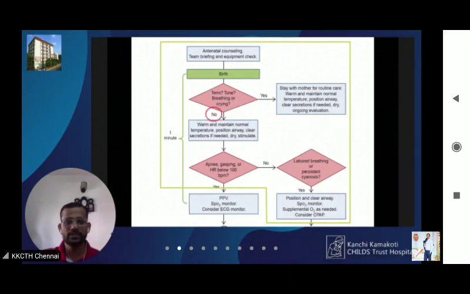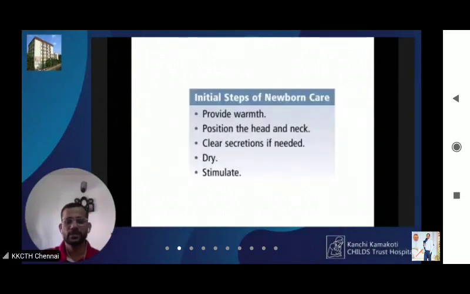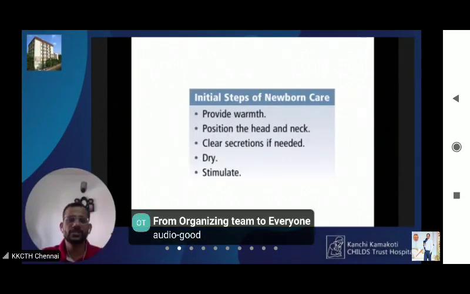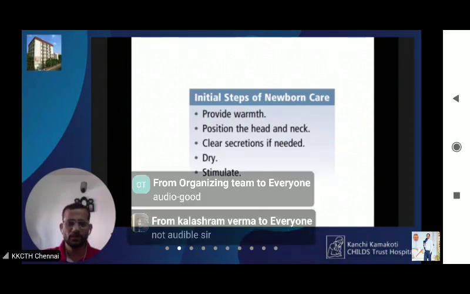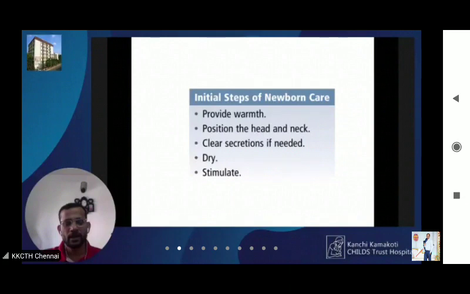If the answer is no, then you will go for the initial steps of newborn care. So what are the components of the initial care steps? First is to provide warmth to the baby. How will you provide warmth to the baby? By using a radiant warmer, which is set at manual mode, and pre-warm the linen in it. Keep the warmer on for at least 20 minutes before you receive the baby, thereby ensuring that the baby is received in a warm environment.